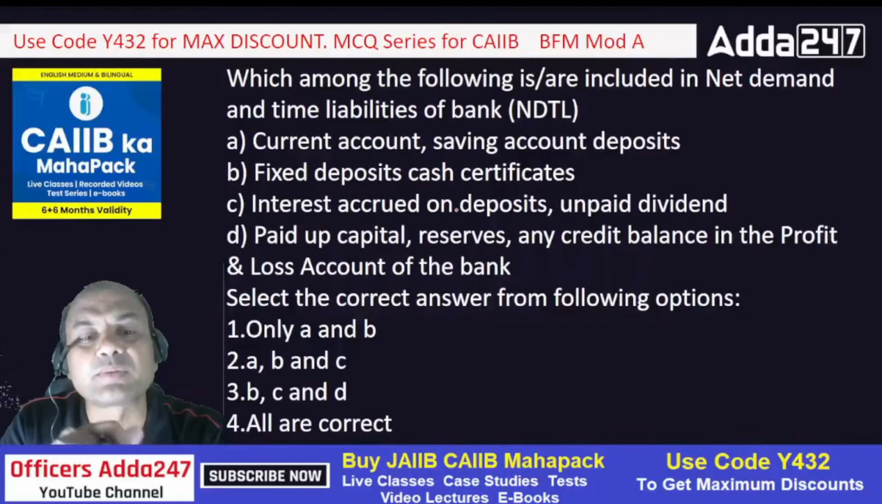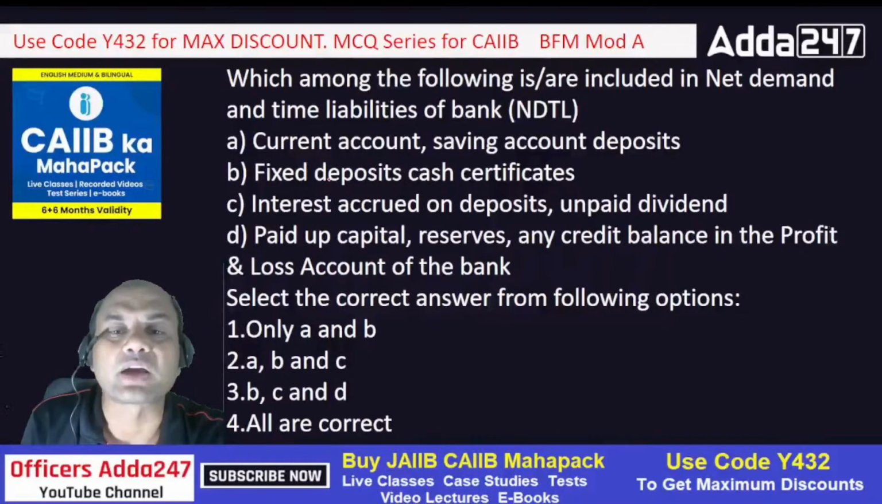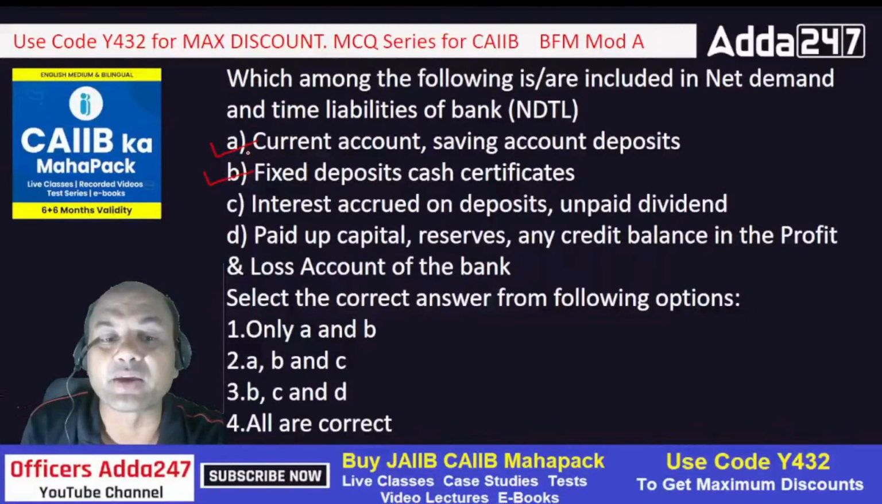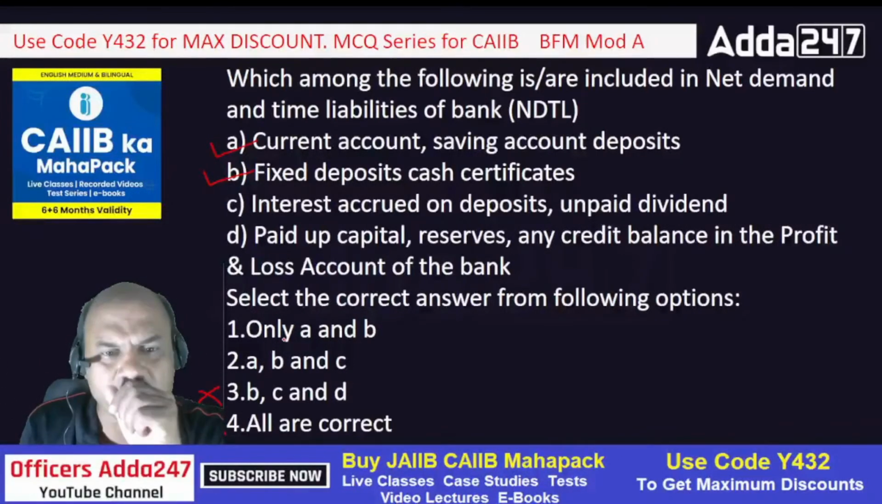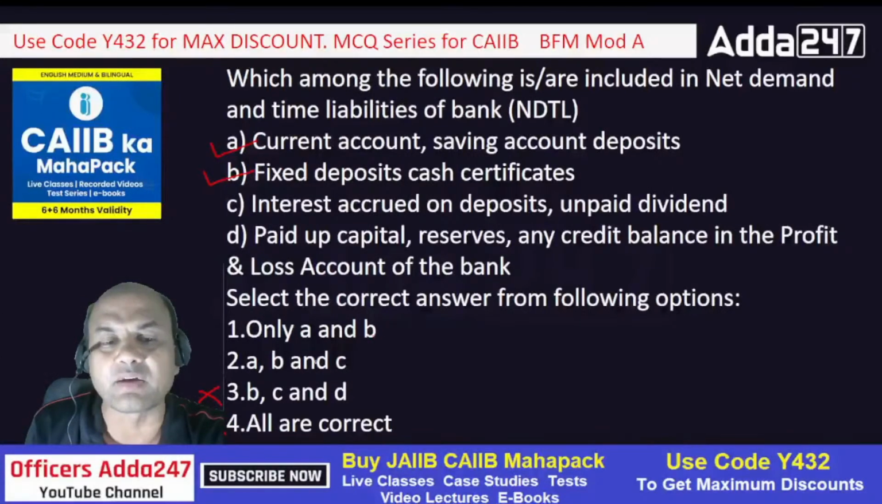We want included or not included, right? Let's start one by one. Current account, saving account, deposits included. A is there. Fixed deposit cash certificates included. Yes, B is there. Now A and B are there. See this, A and B are there. So 3 is out and 4 is out. Now the only thing that remains is AB or ABC.